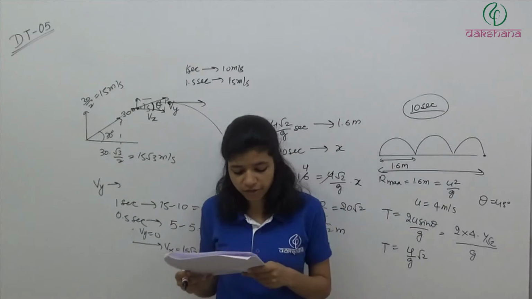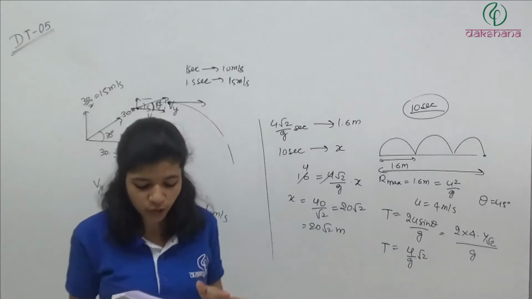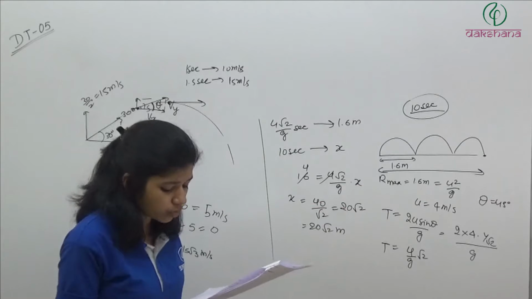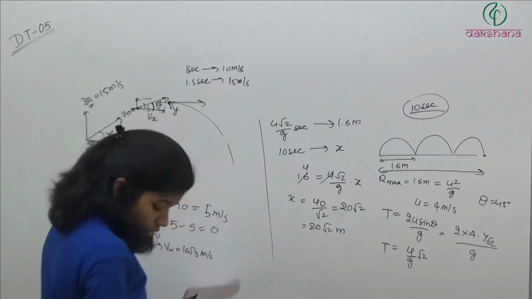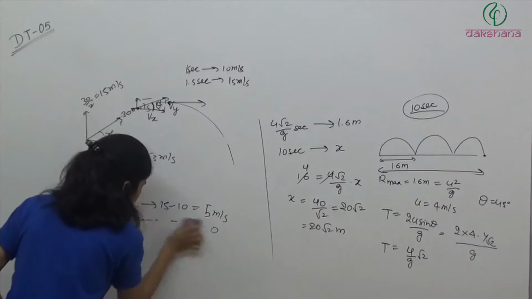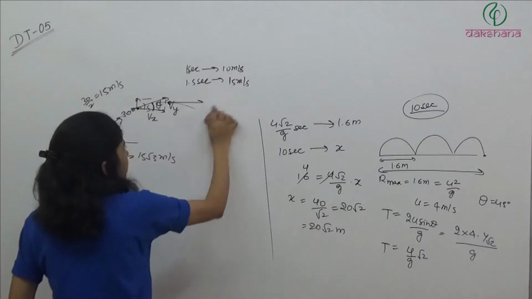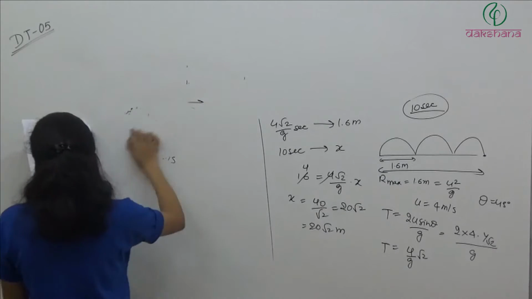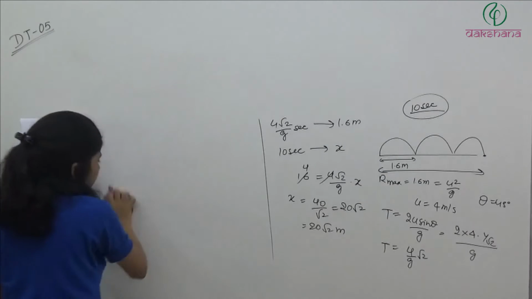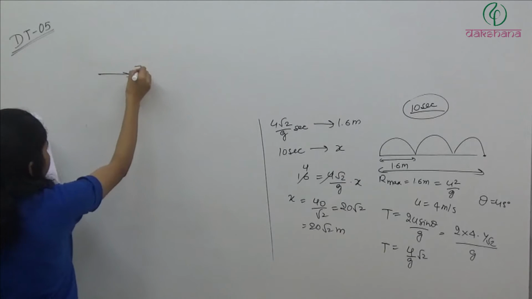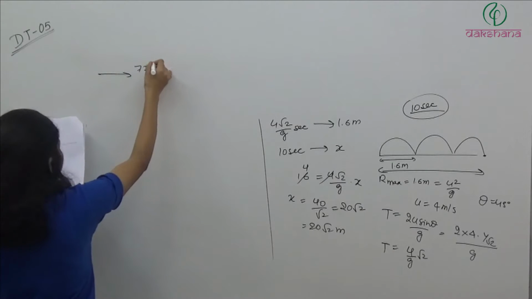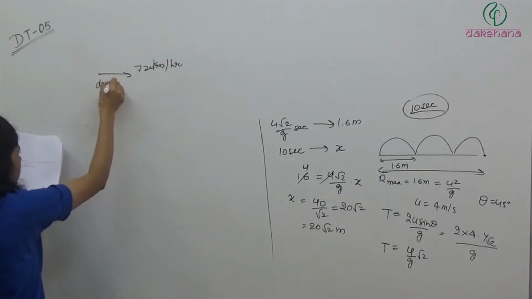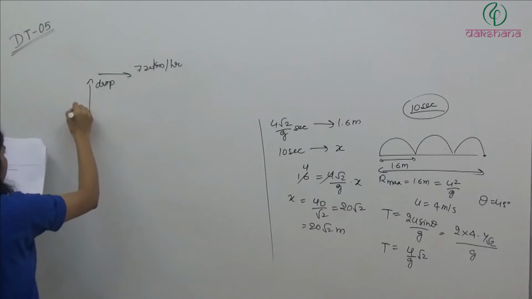Question number 5. A bomb is dropped from an aeroplane flying horizontally with velocity 720 km per hour at an altitude of 980 meter. So it is moving horizontally at a height of 980 meter. The bomb will hit the ground after what time? So basically what is happening? It is moving with 720 km per hour horizontally and it is dropping a bomb at height 980 meter.